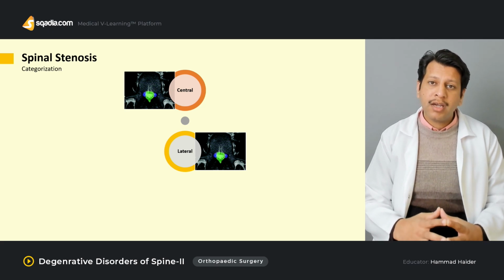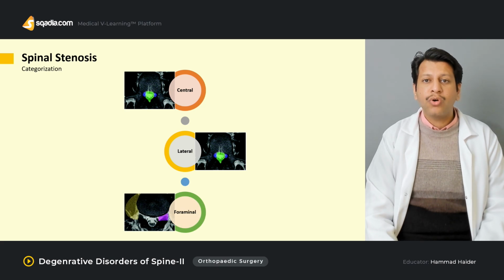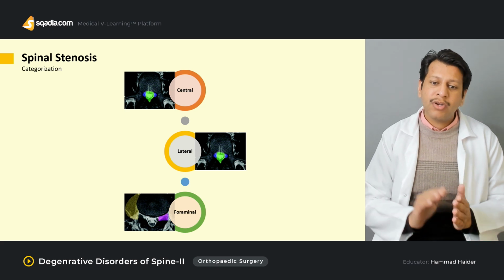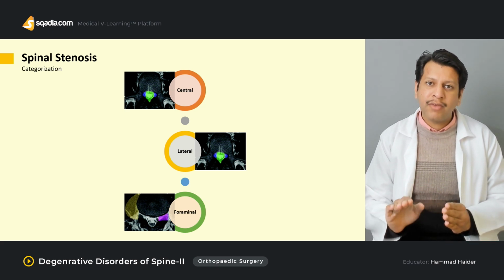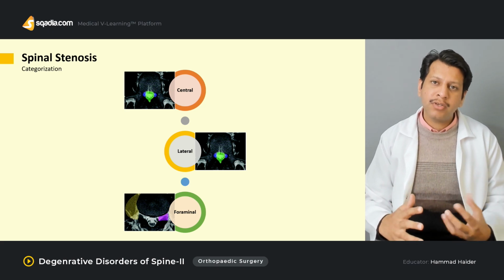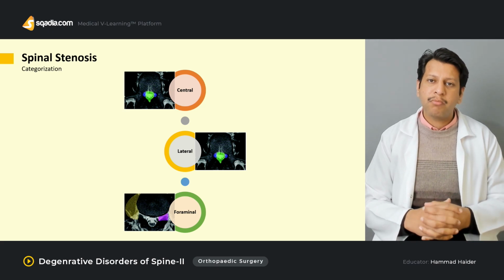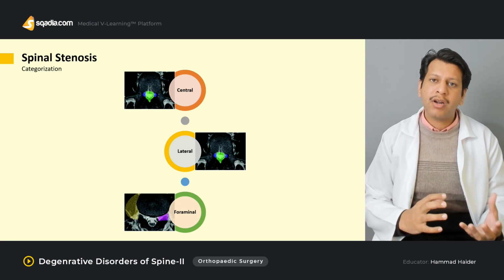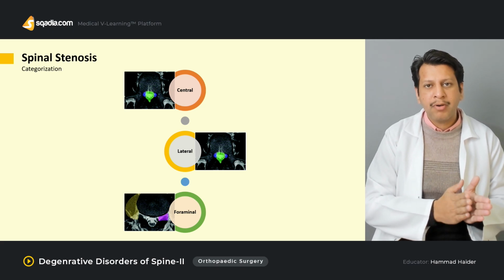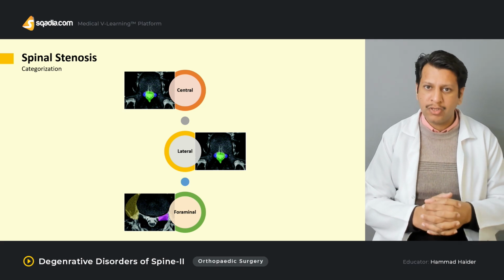Now, the third type is called the foraminal. It is also called foraminal as well as the far lateral type. Now, lateral type is different. That is also called lateral recess stenosis, and foraminal type is when the nerve which is exiting the foramina is being blocked by certain things. And then there's a far lateral type, which is when the nerve is trapped between the medial lateral wall of the foramina, leading to far lateral type of stenosis.